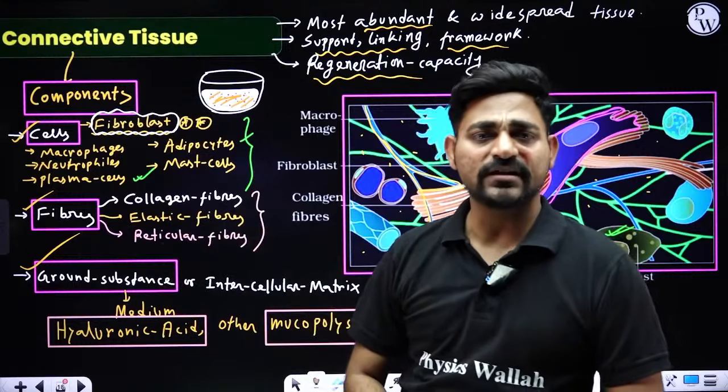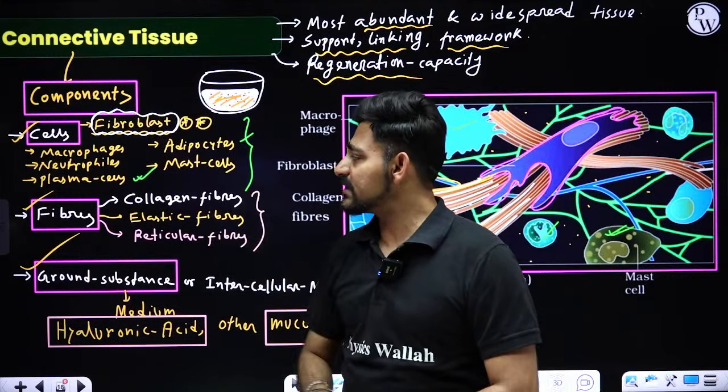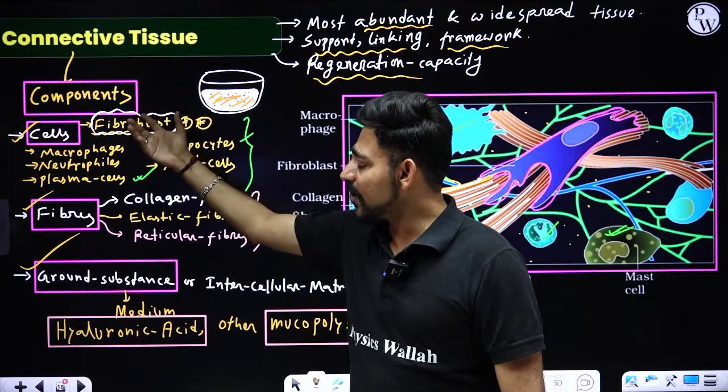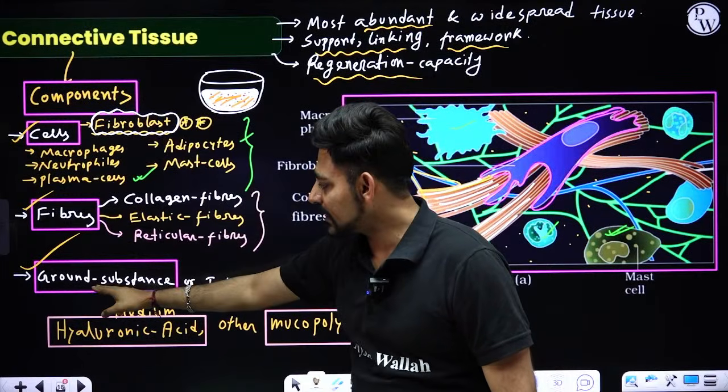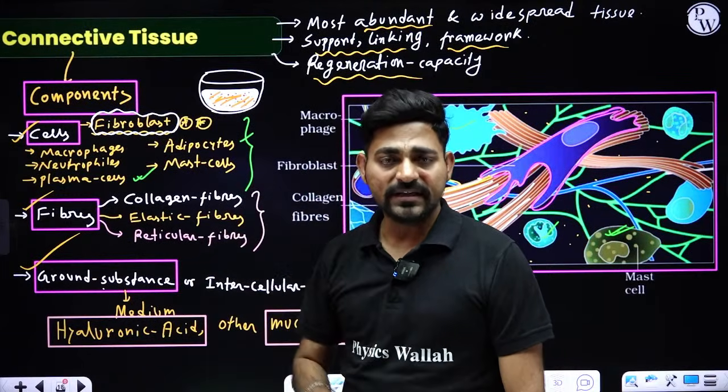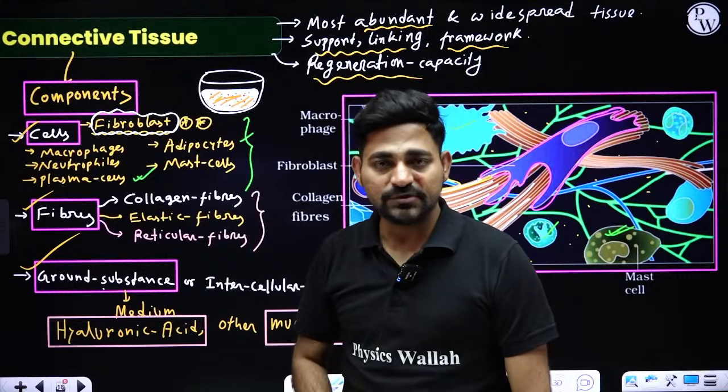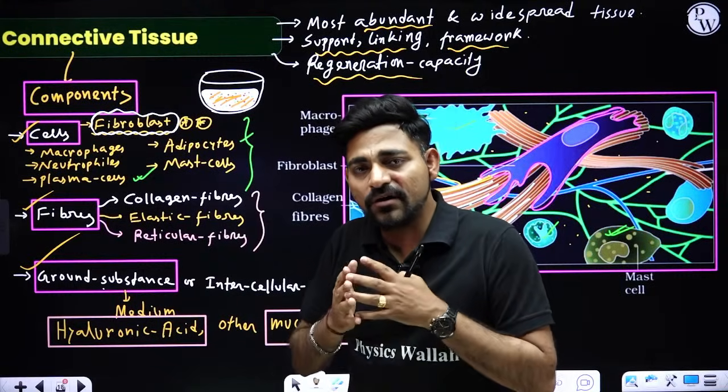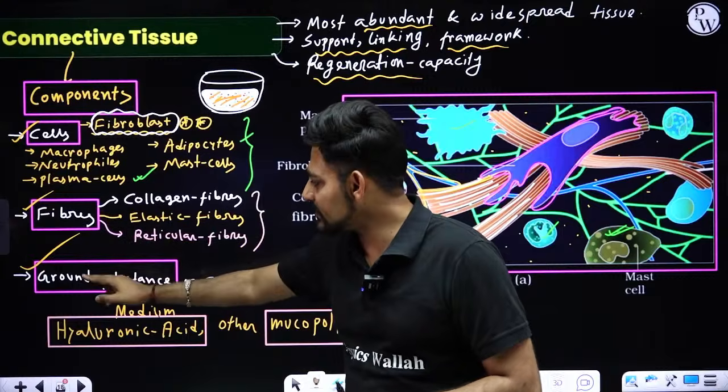Very important cells for connective tissue, because fibroblast cells are responsible for formation of these fibers and ground substance. Again I am repeating, fibroblast cells of connective tissue are the specialized cells for secretion of fibers and ground substance.